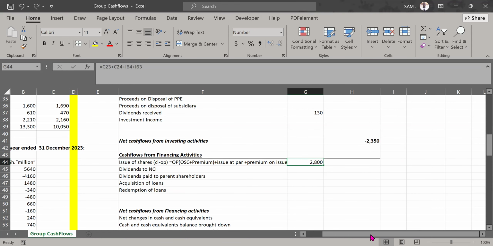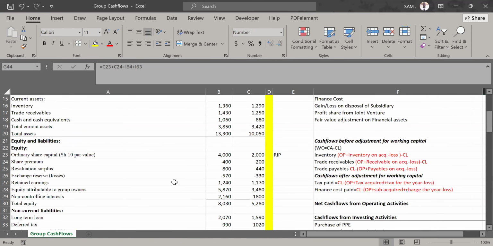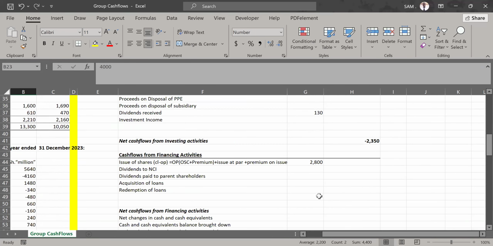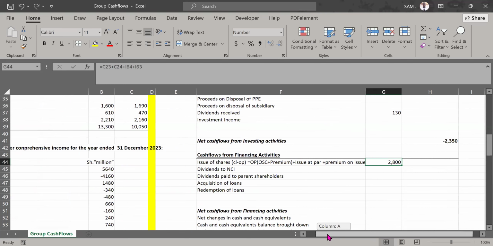But is this really the closing balance? Let's check the statement of financial position. The closing balance is 4,000 plus 400. So what has happened? If we are closing with an amount that is more than the amount we expect that account to close at, 2,800, but it is closing at 4,400, what has happened? We must have issued more shares.